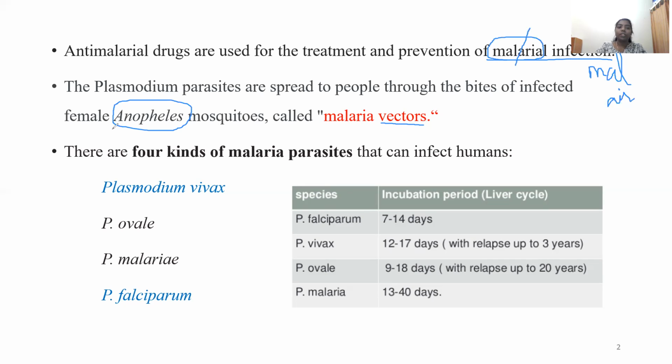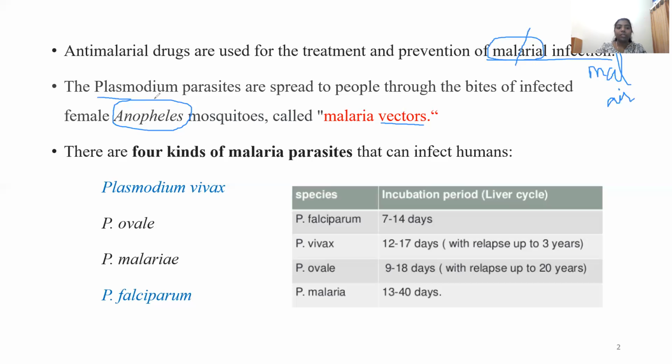And do always remember that only female mosquitoes feed on humans, and generally male mosquitoes will be feeding on plant juices. They'll be depending on the juices in plants. Only the female mosquitoes will be attacking other organisms, and that is why the carrier of malaria is the female Anopheles mosquito, and it carries Plasmodium parasites.